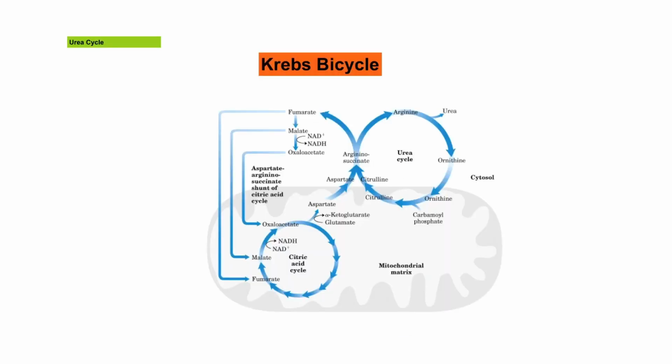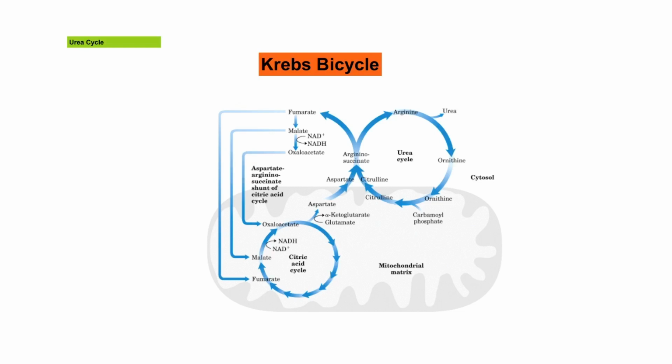Fumarate can also enter the TCA cycle as a TCA intermediate, fumarate, malate, or even oxaloacetate. As you can see here, the urea cycle and the Krebs cycle are interconnected by this fumarate.